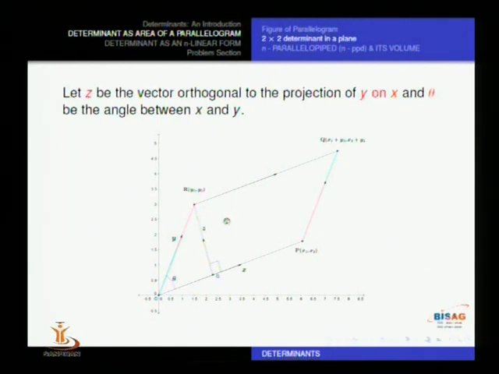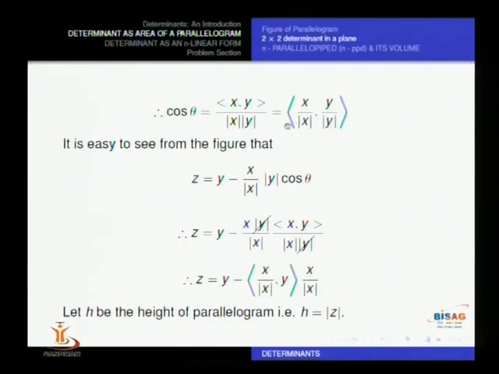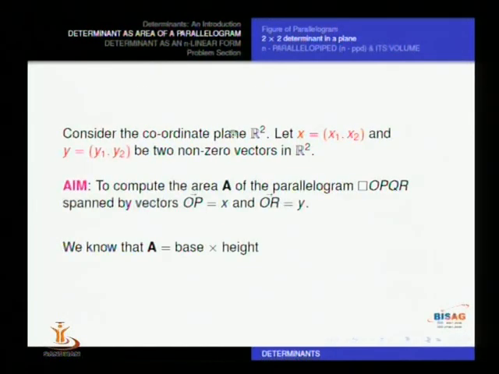So for that, let Z be the vector orthogonal to the projection of y on x, and theta be the angle between x and y. So using the concept of inner product, one can easily write cos theta is the inner product of x, y divided by norm x into norm y. It is easy to see from the figure that Z is y minus x upon mod x into mod y cos theta. This can be seen from the figure.